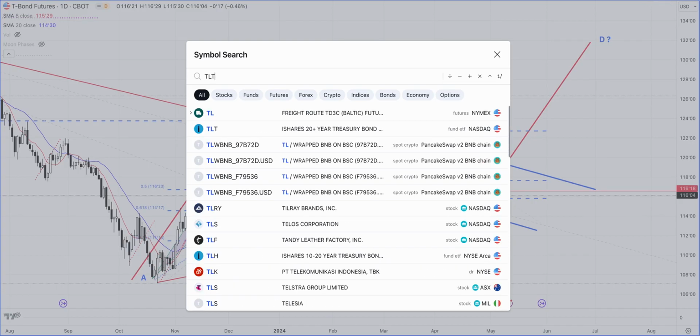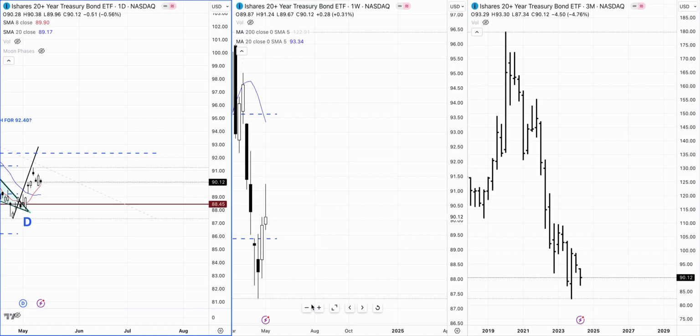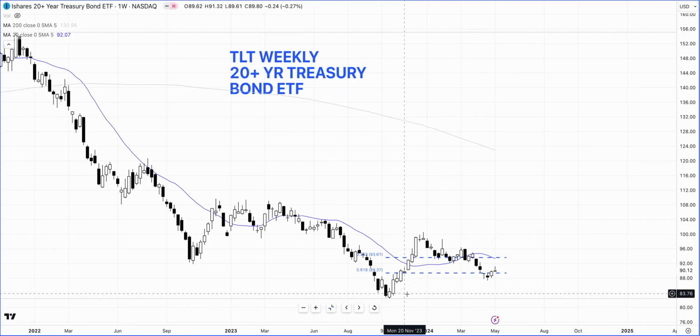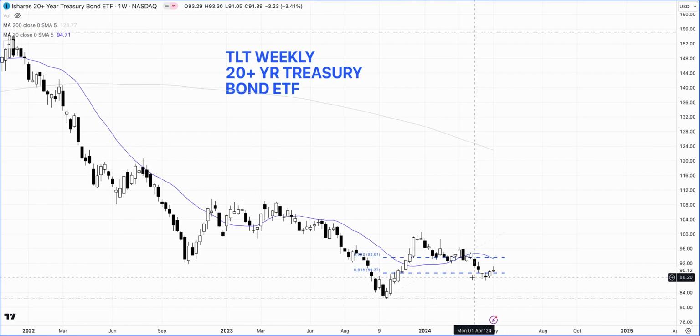And similar thing on the TLT as well. So moving on to this weekly, and here we can see that similar kind of pattern formation. The market has to do quite a lot of work, but the good thing is that it seems that this market is actually finding buyers or support coming around this level.